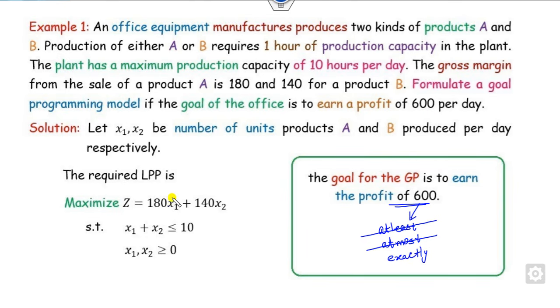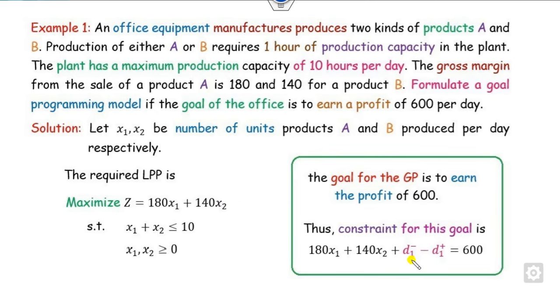That is, your target is to set this goal as an equality, 6,000. Whenever there is an equality, what is the deviation of that? It can be the underachievements, or it can be the overachievements. So whenever there is an equality, we always use these two signs. This is the first constraint, and this is the profit. Underachievements, overachievements are there. Is there any goal imposed on that? No. So what is your target?